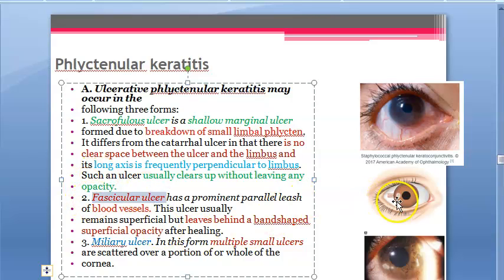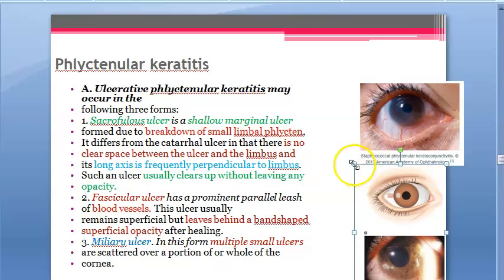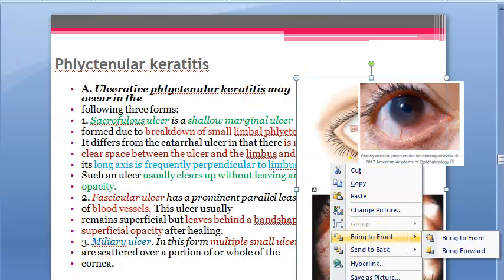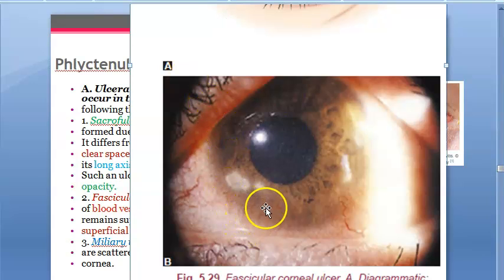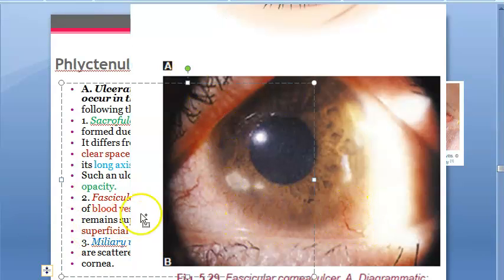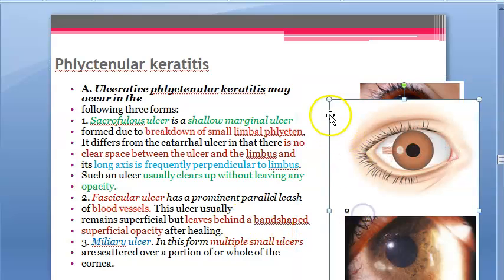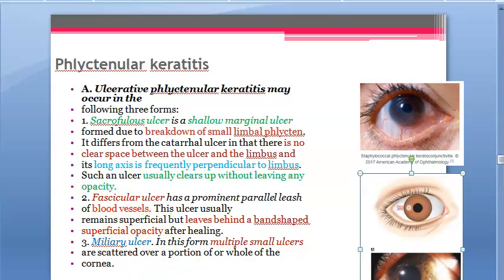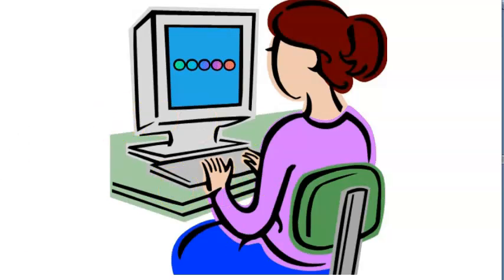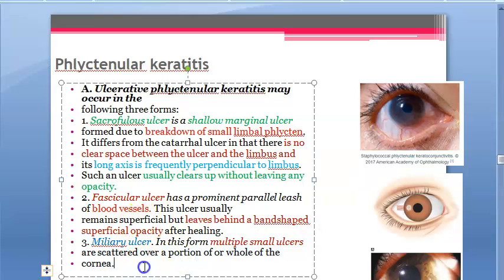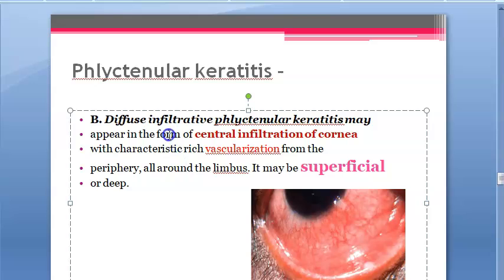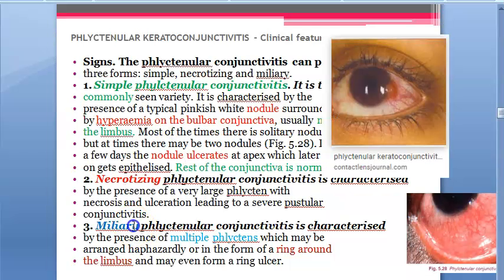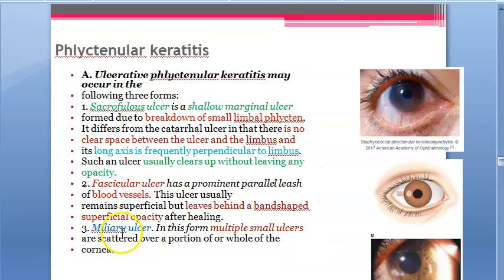Fascicular ulcer, basically, what will happen? There will be blood vessels running parallel. See here? So here you can see these blood vessels running parallel, right? This is fascicular, and the problem is these will leave opacities on the cornea. So a band-shaped superficial opacity will be there after healing. Focus guys, we are looking at the cornea part of it. Right. Then the third one is miliary. Miliary, again, multiple ulcers scattered as a ring around the cornea, similar to the miliary conjunctivitis part. What was that miliary conjunctivitis? Correct. Miliary phlyctenular conjunctivitis, miliary ulcer.